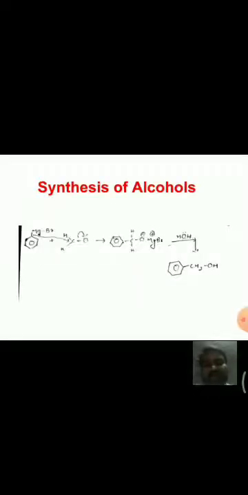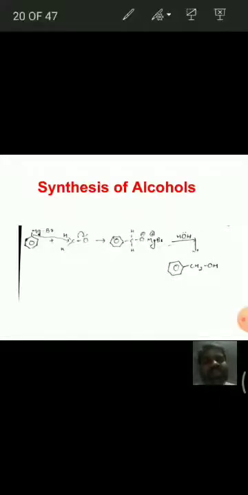Next, coming to this phenyl magnesium bromide, when it is treated with formaldehyde, treating with formaldehyde means we get primary alcohols. We get this benzyl alcohol.